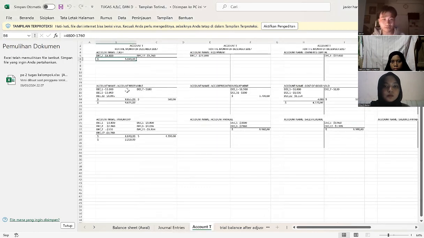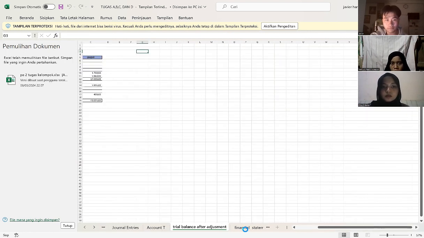So after recording in the general journal is done, the next step is to post each journal account that has been recorded in the T ledger according to debit or credit position. Then add up each balance in the account. And then there's a trial balance after adjustment.